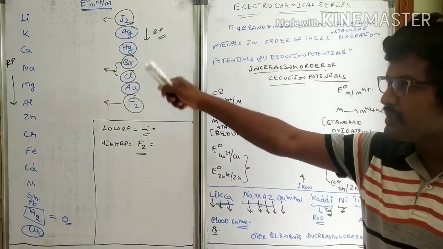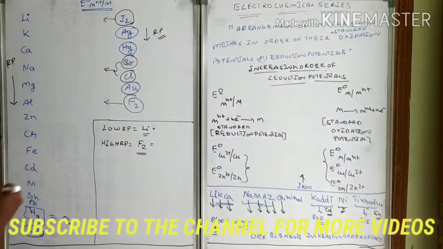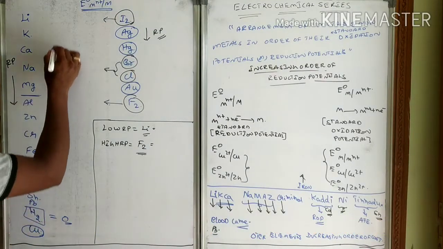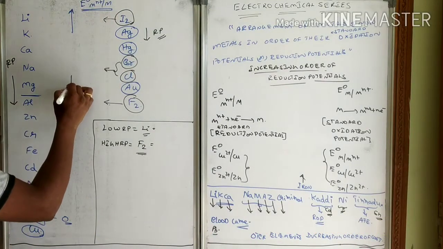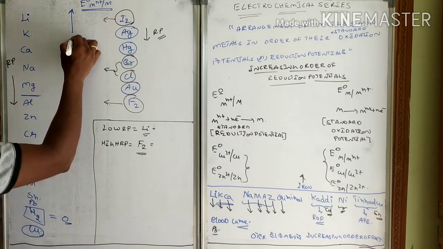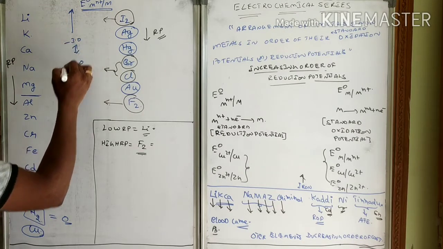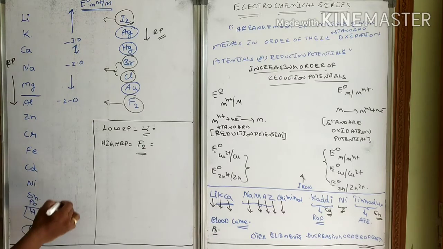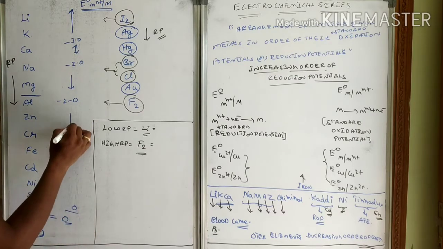In this electrochemical series also, the metals which have these ranges will be between -3 to -2. This range will be between -2 to 0.